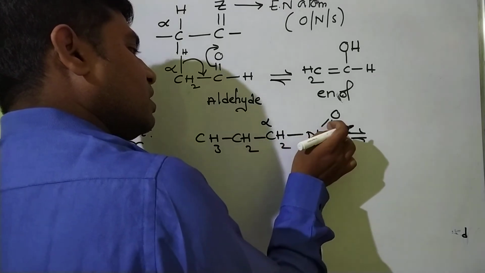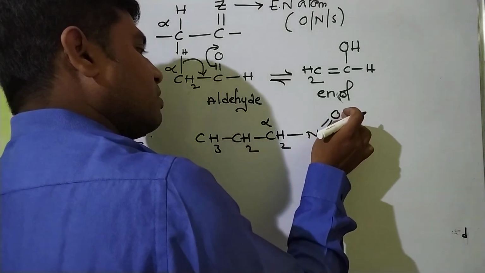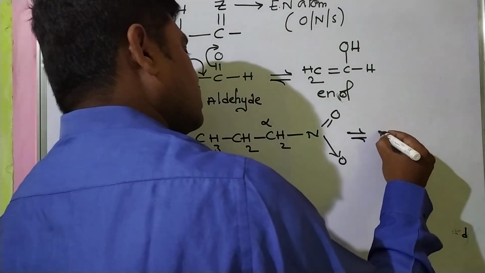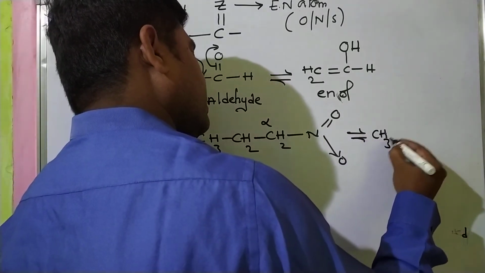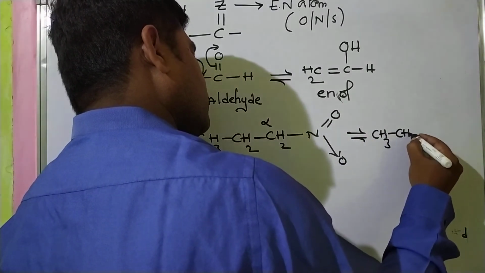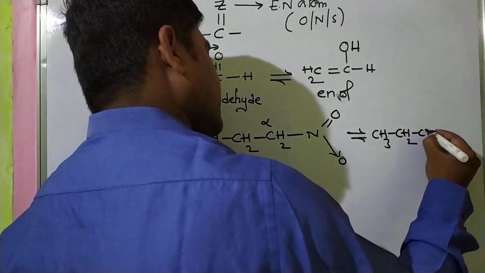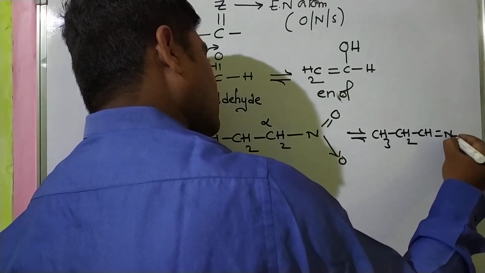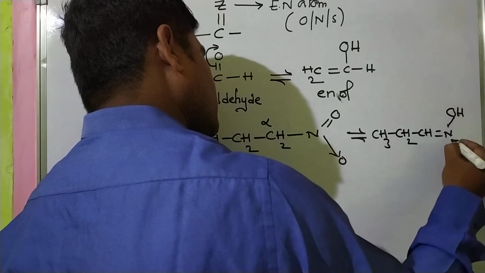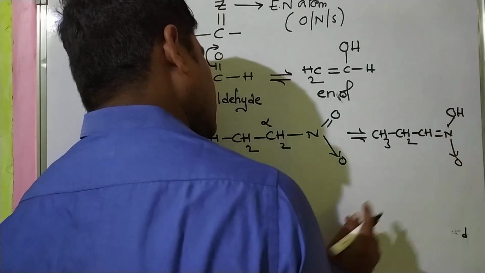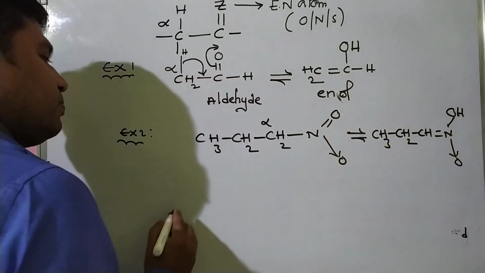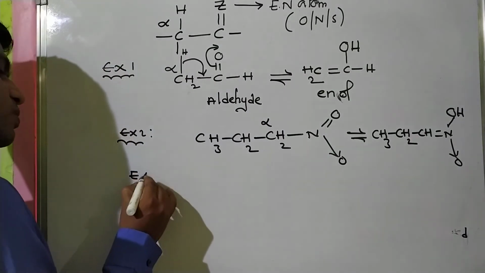The double bond becomes a single bond, giving OH. We get CH3, CH2, CH double bond NOH. So this is oxygen, a pseudonitro form.